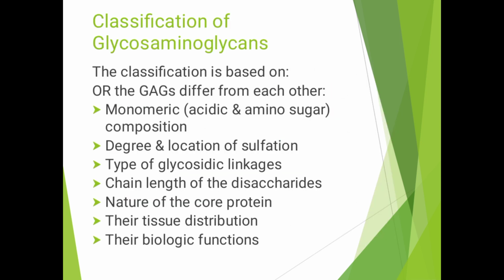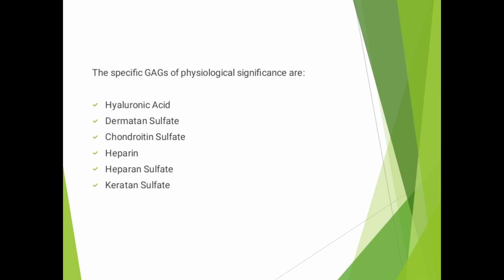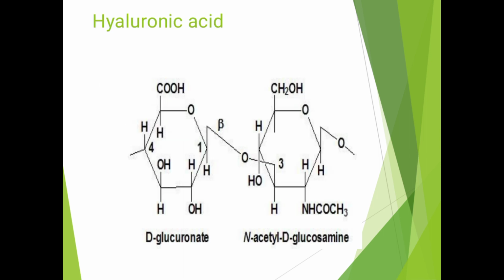first one is monomeric units, second locations, type of glycosidic chain, length of the disaccharide, nature of the core proteins, the tissue distribution, and their biological functions, with physiological significance for specific molecules.